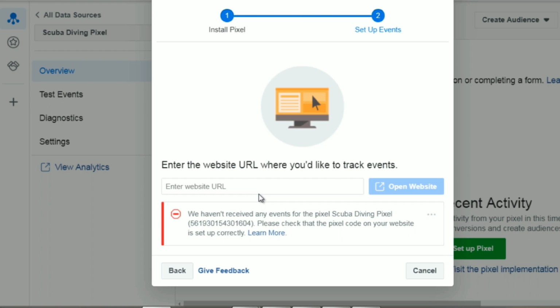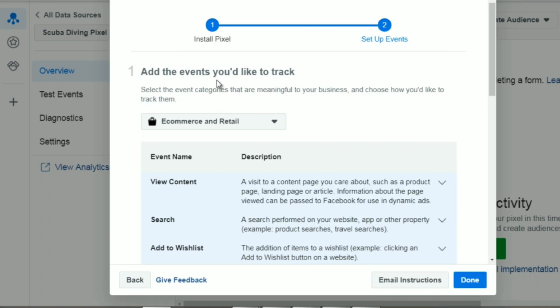So what events allow you to do is track everything through the funnel. But in order to get that to work, you need to insert the pixel into your HTML or your website page.